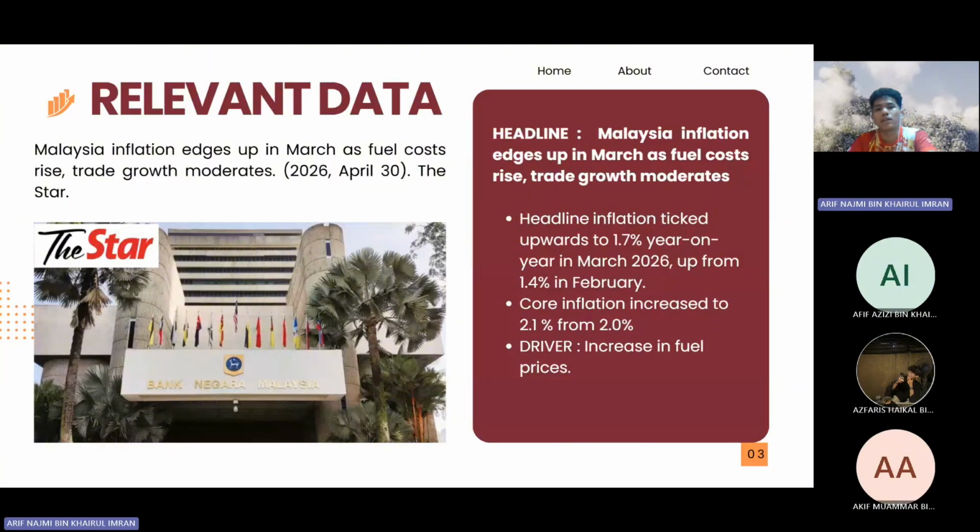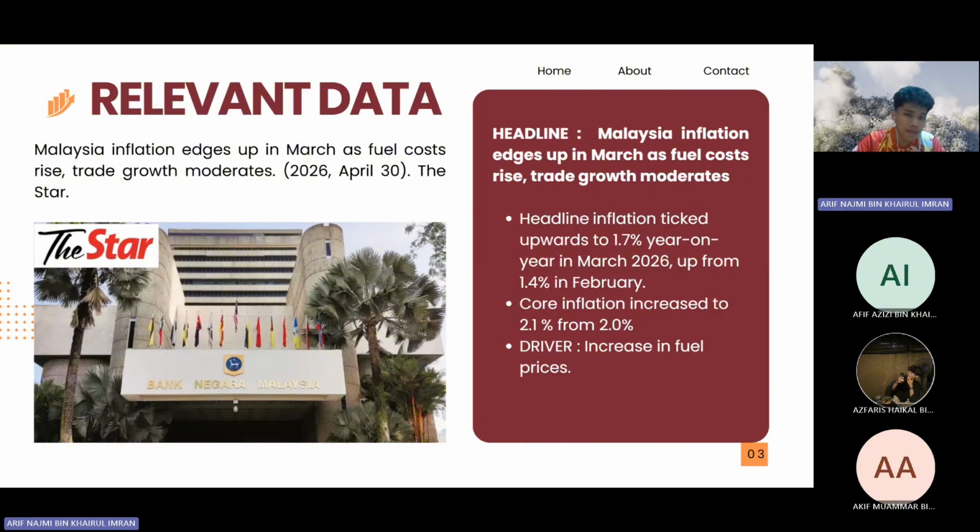According to the article, national inflation edges up in March as fuel costs rise, April 13, 2036. Headline inflation ticked upwards to 1.7% year-on-year in March 2036, up from 1.4% in February. And the core inflation increased to 2.1% from 2%. The main driver is the increase in fuel prices.